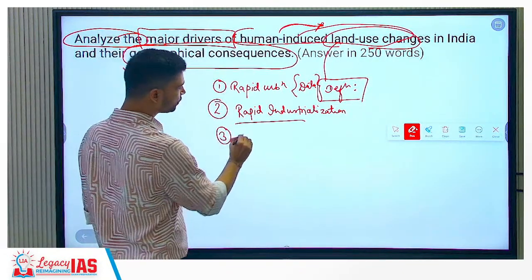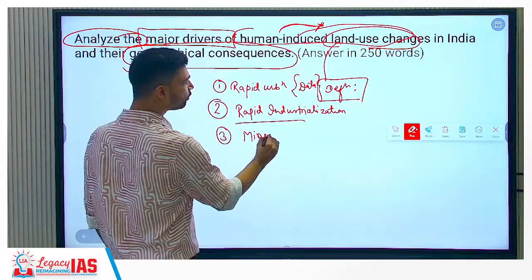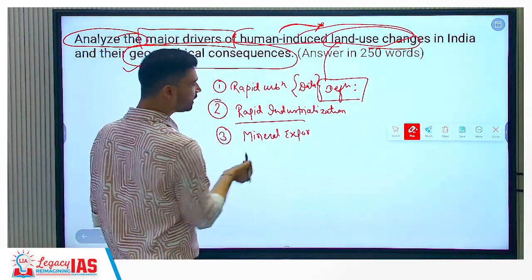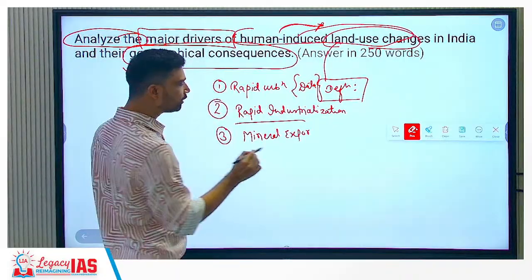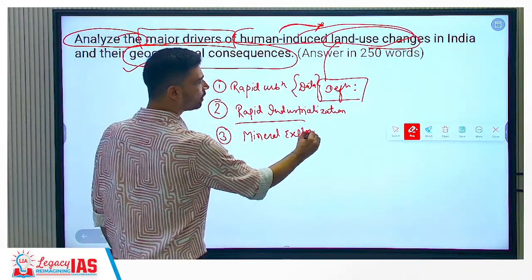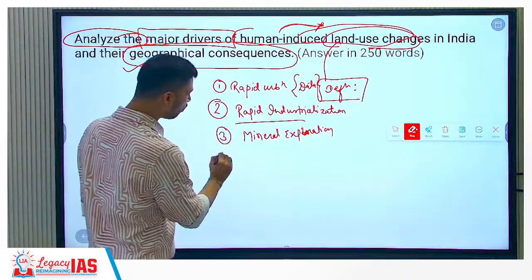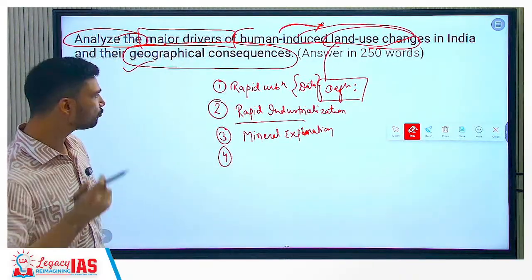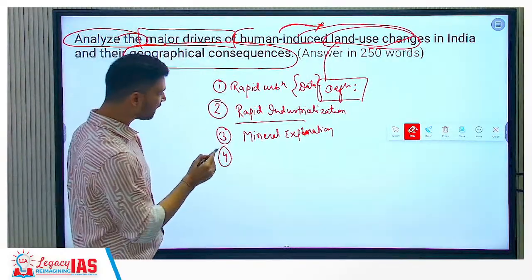Then third is mineral exploration. Industries are based to a large extent on raw material which is mineral in nature. So mineral exploration, you want to extract more and more coal, iron ore, bauxite, a lot of different minerals, oil and natural gases and all that, right? Human induced land use changes.